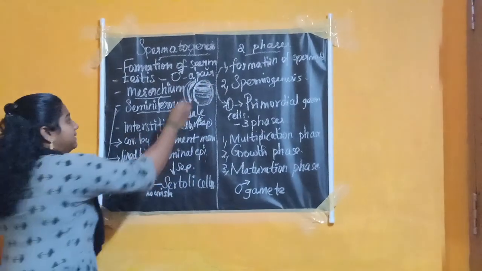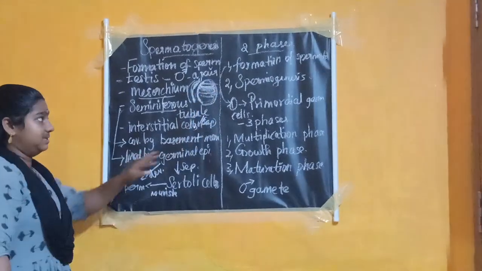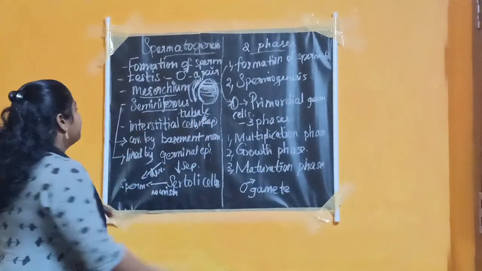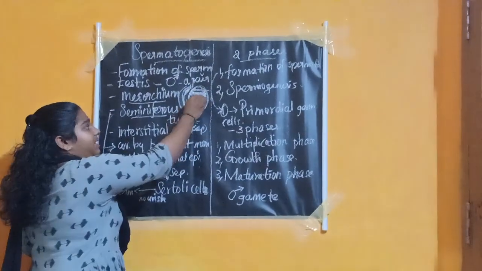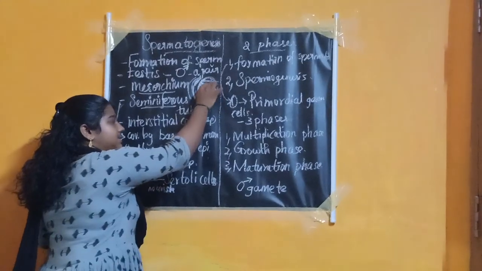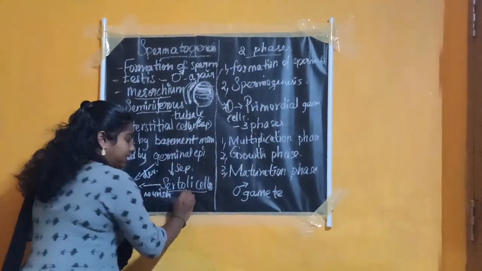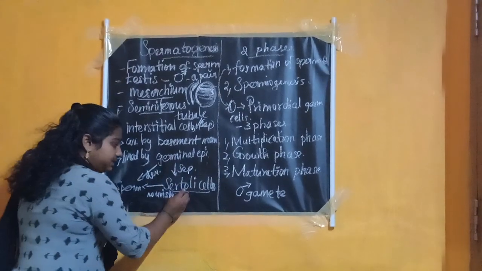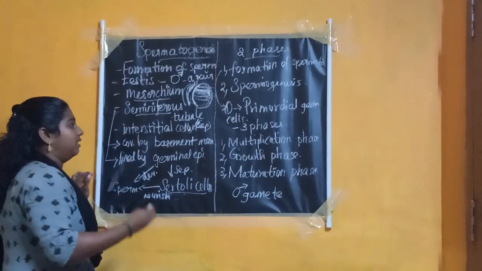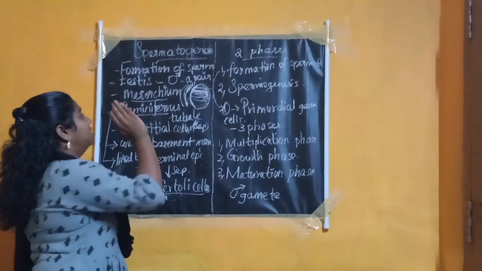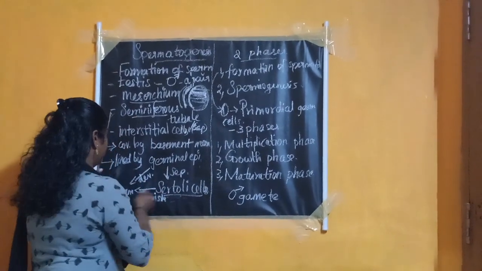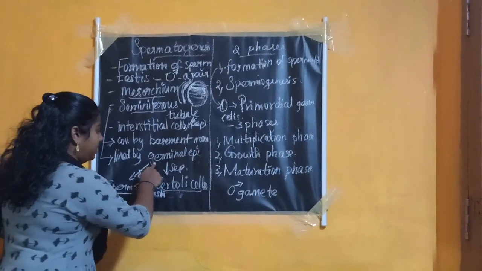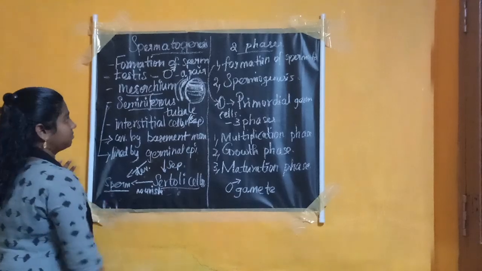In between the germinal epithelial cells, there is a giant cell. These cells are all placed within the seminiferous tubules. This giant cell which separates the germinal epithelial cells is named the Sertoli cell. Maturation of sperm occurs in the Sertoli cells. Sperm matures with the help of Sertoli cells, and the germinal epithelial cells develop into sperm.